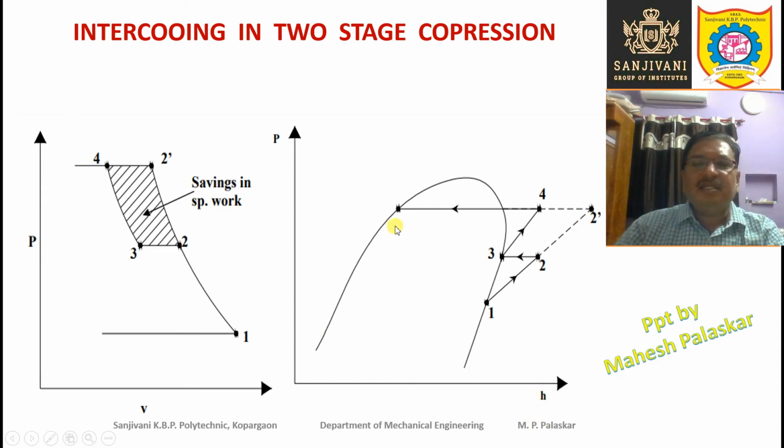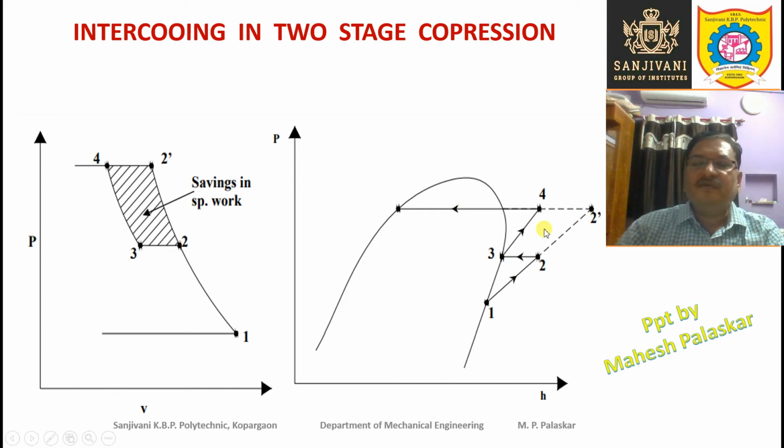So first of all, let us see this pressure enthalpy diagram. If we go for single stage compression, then the compression will follow this line 1 2 dash for single stage. But if you go for two stage compression, then the first stage compression will be 1 2, 2 3 will be intercooling, because after first stage compression the refrigerant is cooled, that is called intercooling, and then again it is compressed from 3 to 4.